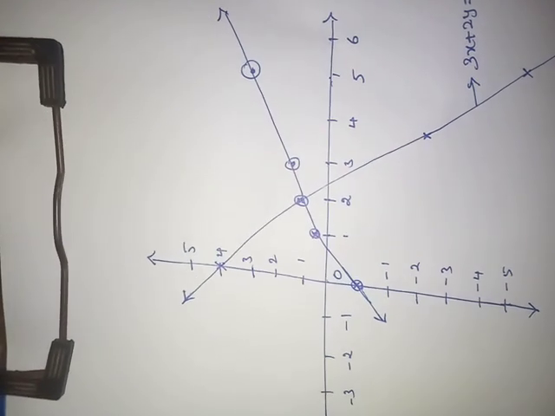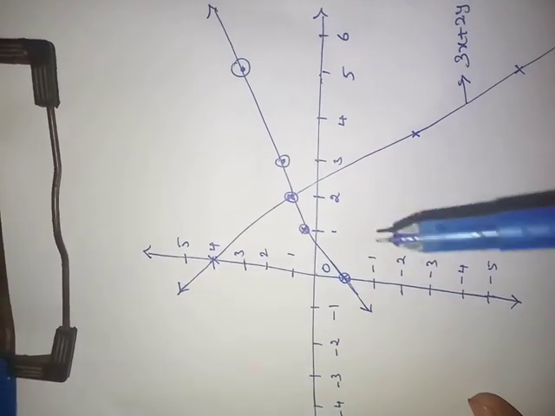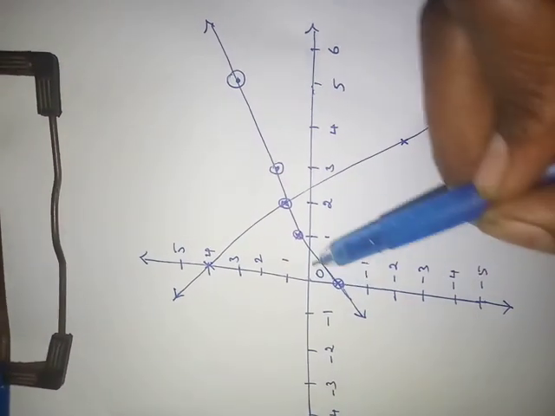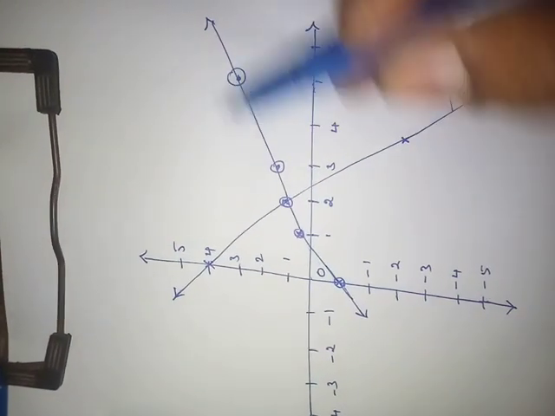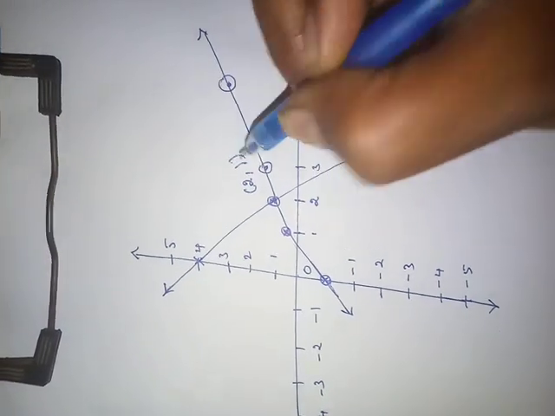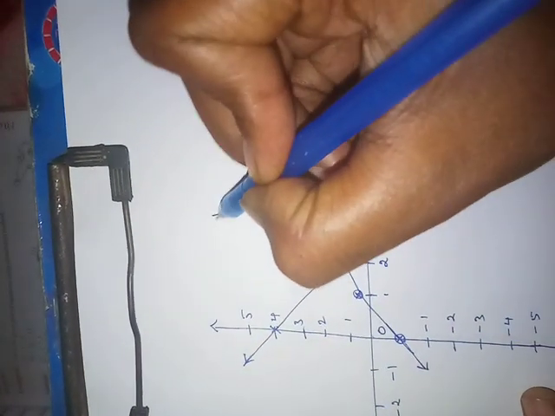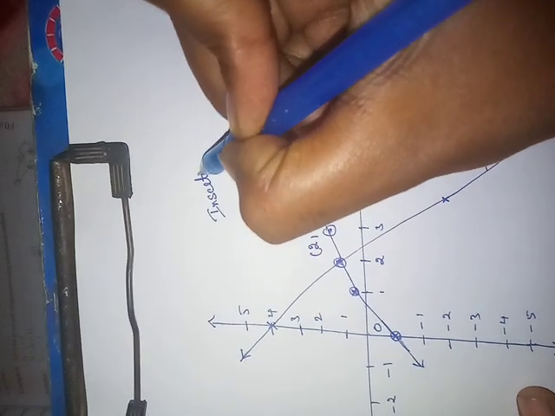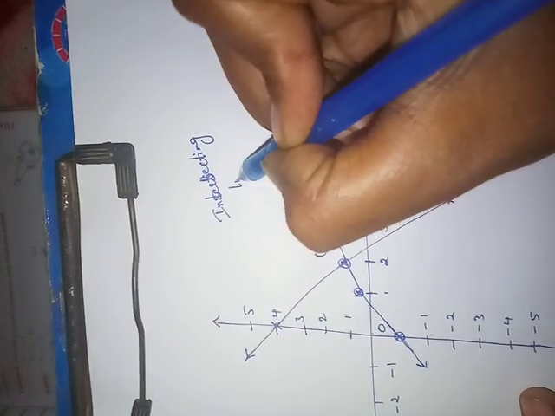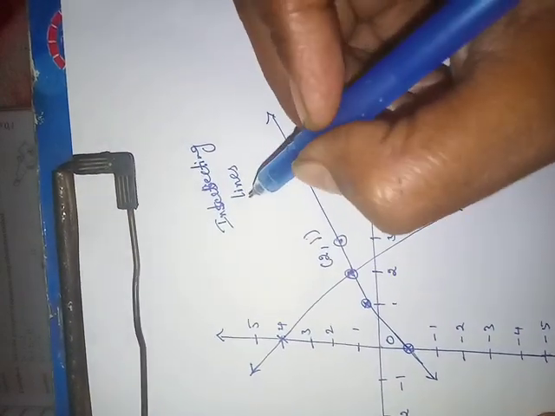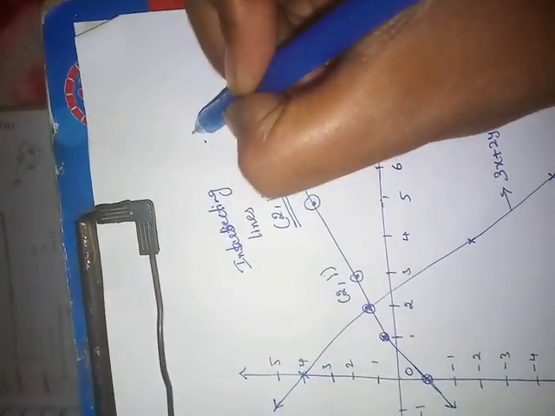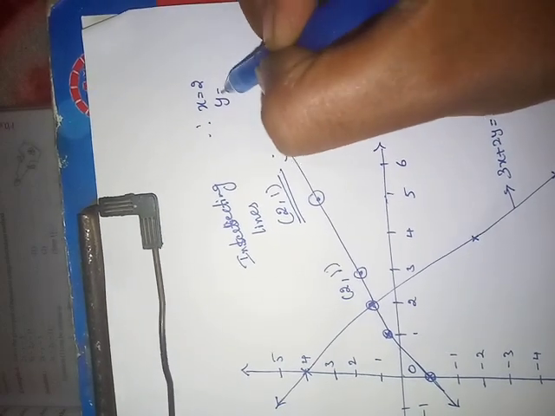Now join these points. See here, I didn't use a scale, that's why it came like this. If you use a scale, you'll get 2 straight lines, not curves like this. At which point are they intersecting? 2 comma 1. By this graph we can say these are intersecting lines and have a unique solution, 2 comma 1. That is your answer. Therefore x equals 2, y equals 1.